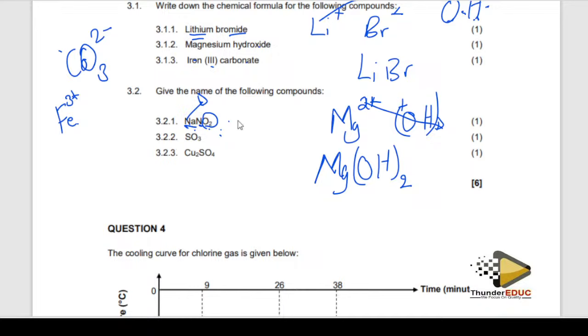But we don't read it like that. Don't forget that this is 3, we call it a nitrate.